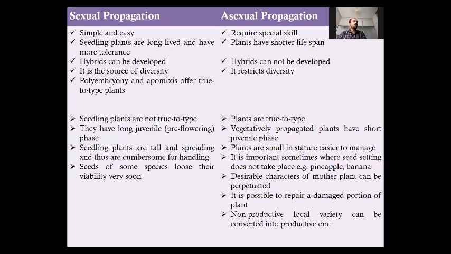While if we propagate the plants with asexual means or vegetative means, there will be no variations in the plants. All plants will be similar to the mother plant. In sexual propagation, sometimes polyembryony occurs or sometimes apomixis occurs, and in these two conditions, true to type plants are produced. Polyembryony is the condition when more than one embryo is formed in a seed, and they will result in the development of more than one plant.